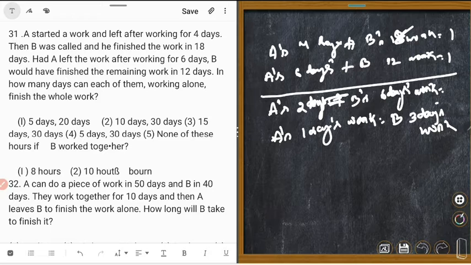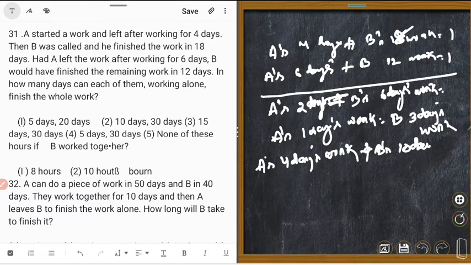So A's 4 days work plus B's 18 days work is equal to 1.